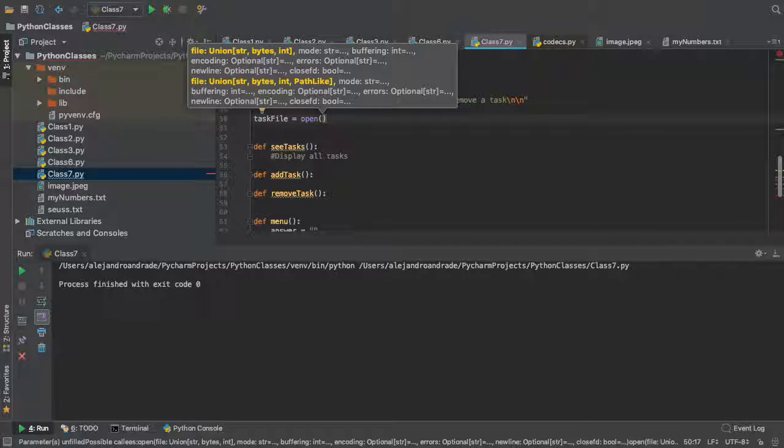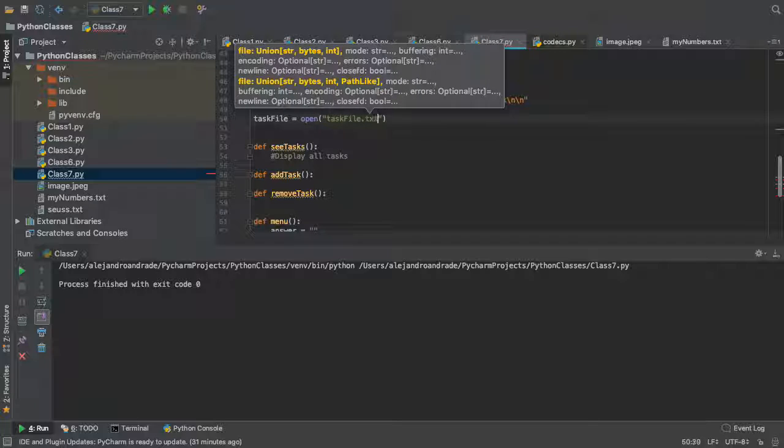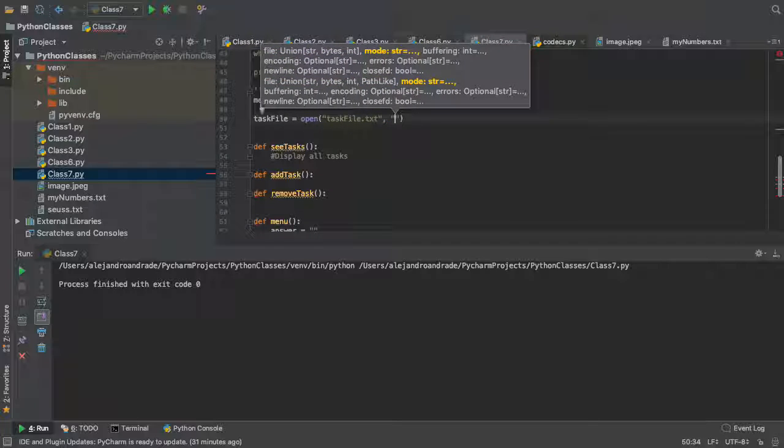So what are we gonna open it in? From the things that we learned, obviously we're gonna give it a name, task file.txt, right? And we're gonna put a mode. What do you think we should open the mode in?